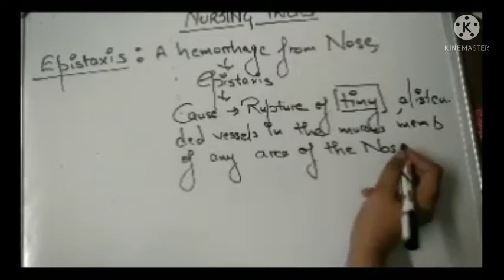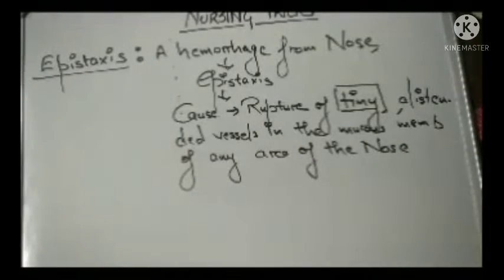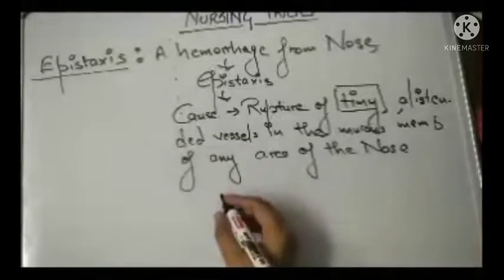So I repeat the definition. The definition says it is a hemorrhage from the nose which is caused by the rupture of tiny distended vessels in the mucous membrane of any area of the nose. Now let us see the anatomy, where in the nose this type of rupture can be seen. So let me draw a diagram for you.